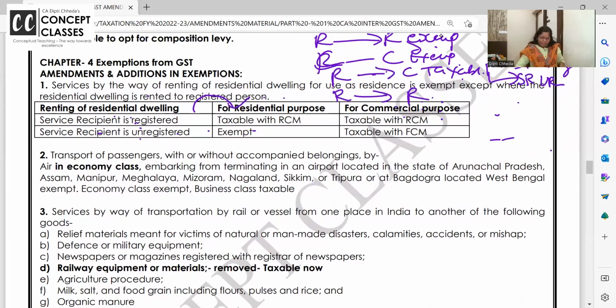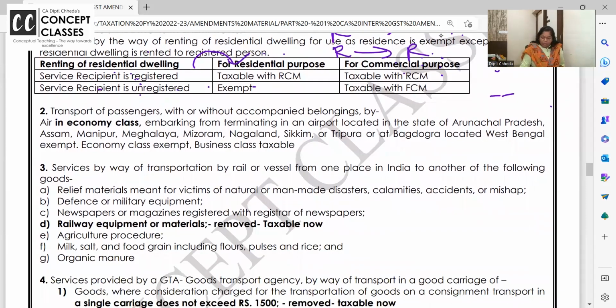Transport of passengers who are embarking in the airport located in the state of Arunachal Pradesh, Assam, Manipur, Meghalaya, Mizoram, Nagaland, Sikkim, Tripura.